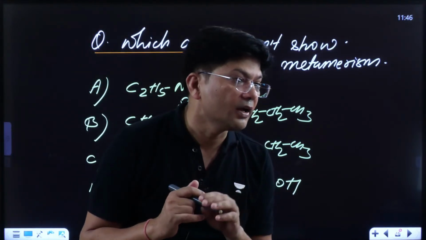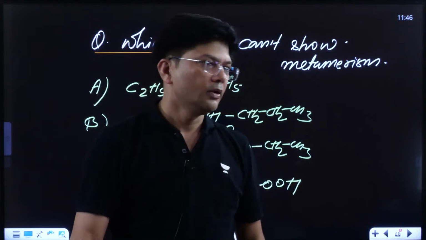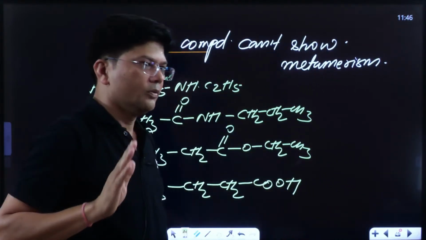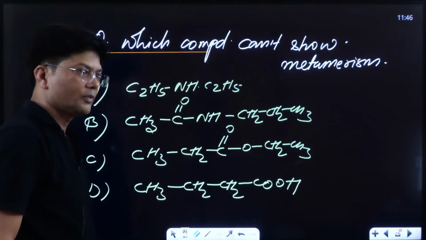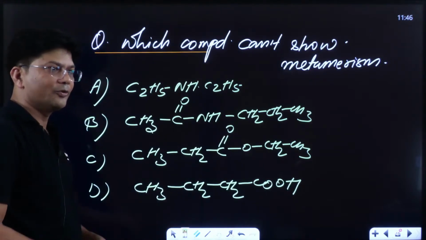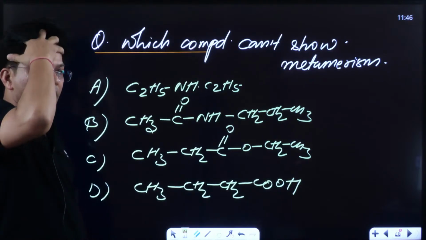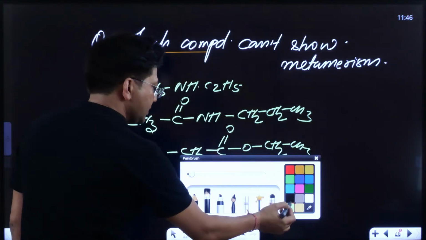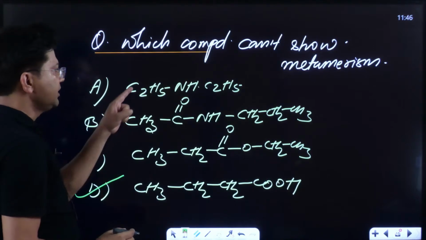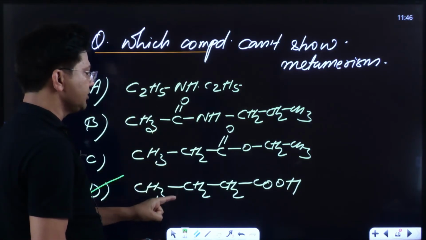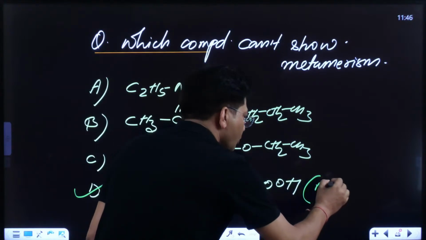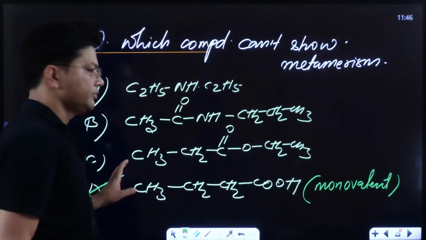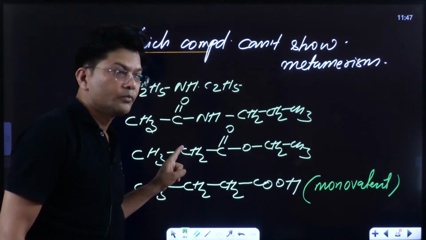Okay, Shamli, Vishali ji, Kamla is okay. Let me check it out. Now check it out. D is the correct answer. Yeah, D is absolutely the correct answer because this is bivalent, this is bivalent, and this is monovalent, and monovalent can never show metamerism. All the others are bivalent, but this one is monovalent.